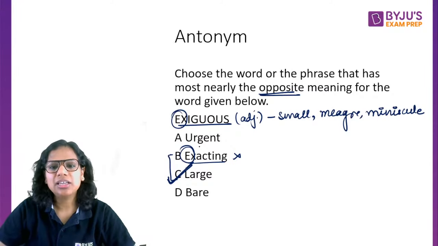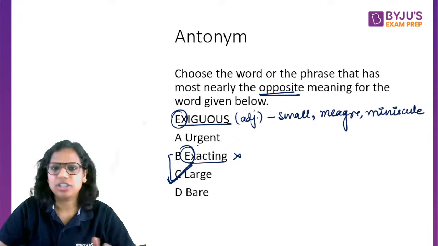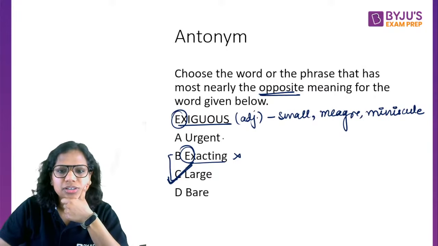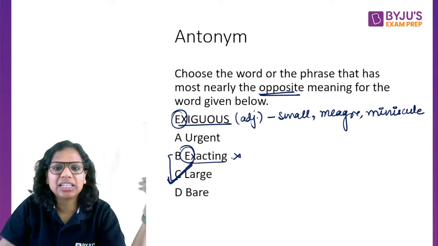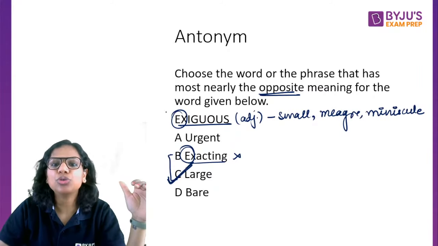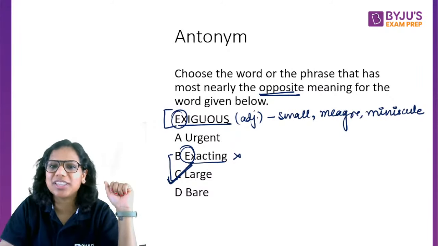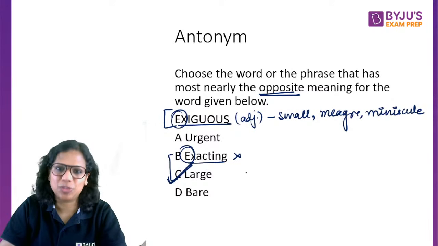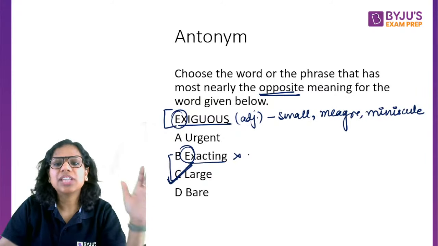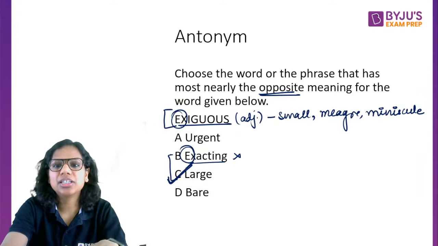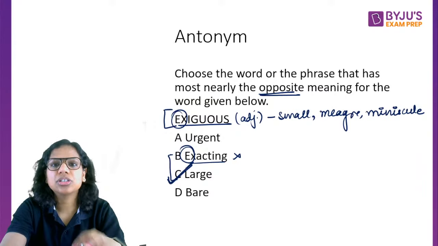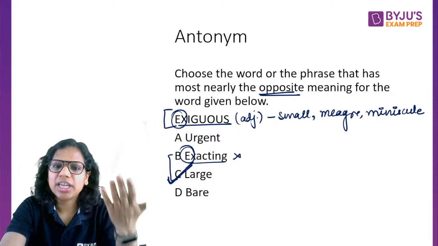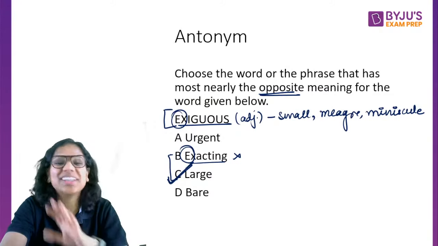So this one I think was dependent on your knowledge, right? Because let's say urgent, bare, exacting. Here you can't even eliminate if you don't have some vague idea about the meaning of exiguous, right? You can't apply grouping here to eliminate. The options are very different from each other. So that's why again I chose this question. I felt that this was a different question, a slightly tricky question. Okay, and yes, C is the answer.